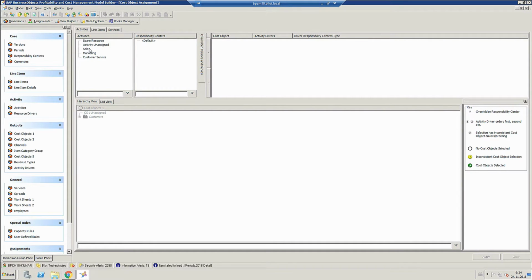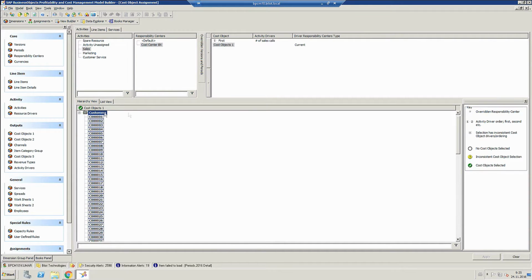So we have sales, we have our cost center, and we have our cost objects. And we assign all of our customers to this cost object based on the activity driver number of sales calls. Similarly, for marketing, we have a cost driver, which is number of campaigns. And for customer service, it is the number of customer complaints.